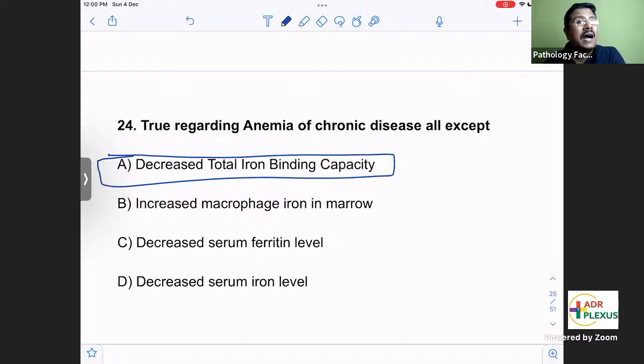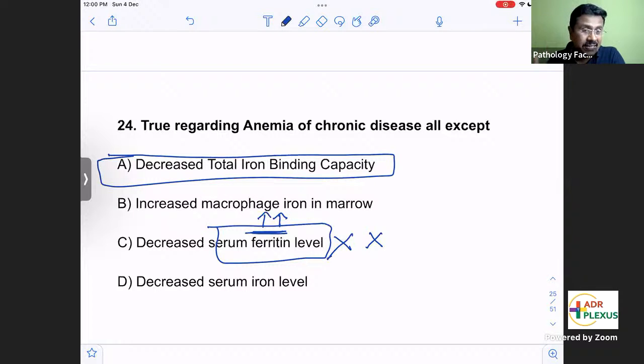Another important point to differentiate the two: in anemia of chronic disease, serum ferritin levels are increased, whereas in iron deficiency anemia, serum ferritin levels decrease.